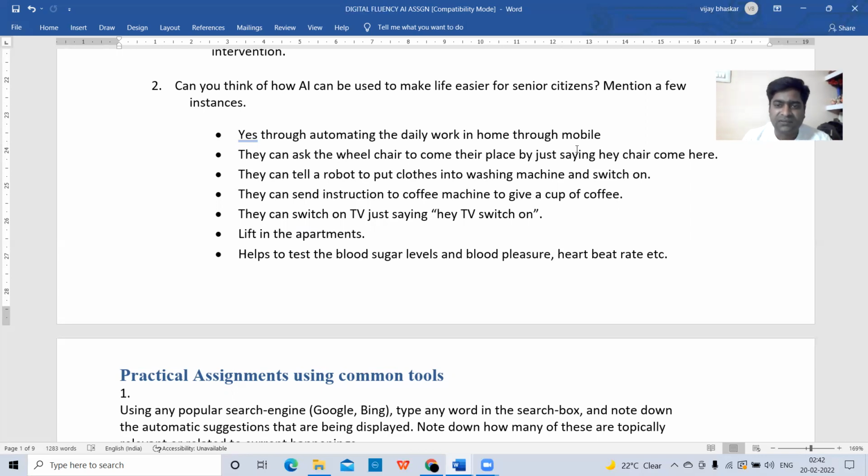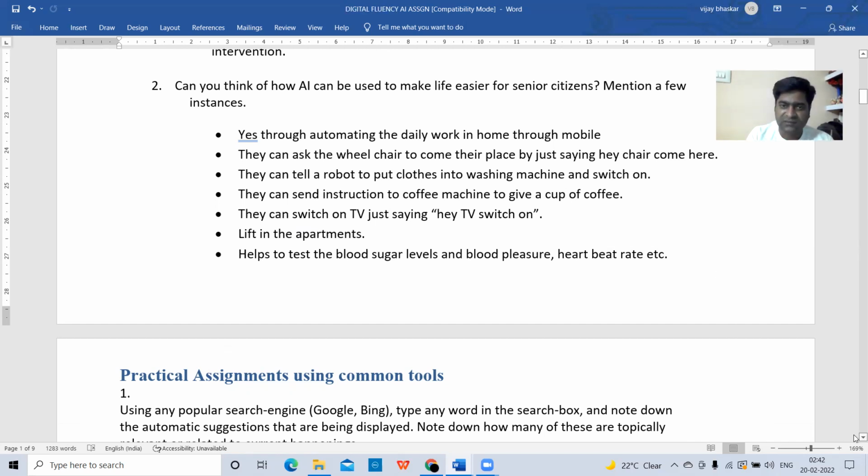Now there is not much risk for the senior citizens because everything is automated through mobile phone apps or remote control. They can perform almost all tasks in their day-to-day lives. So this is how artificial intelligence is making life easier for senior citizens.